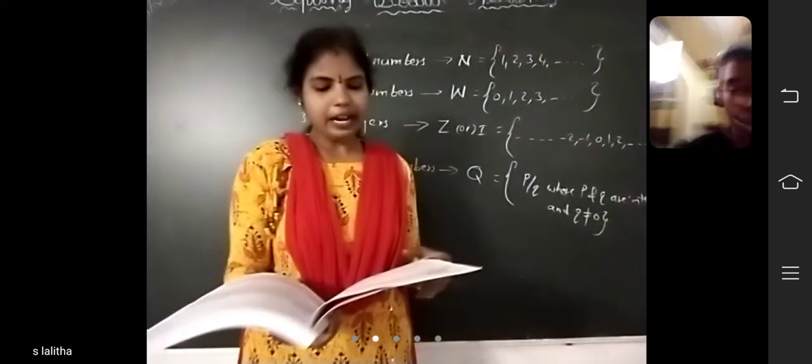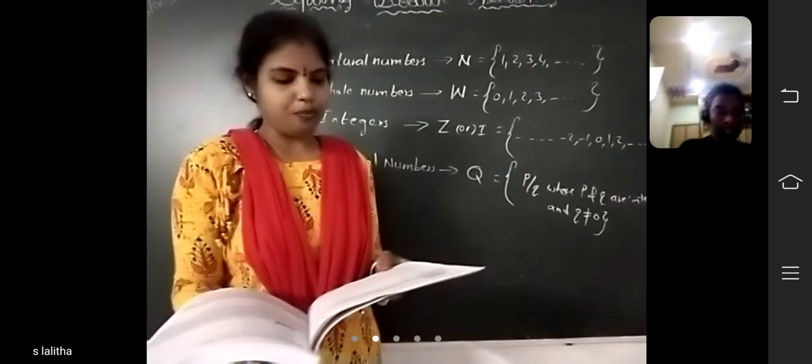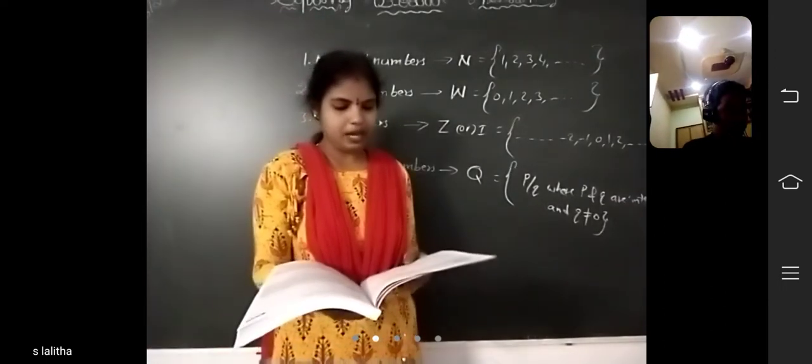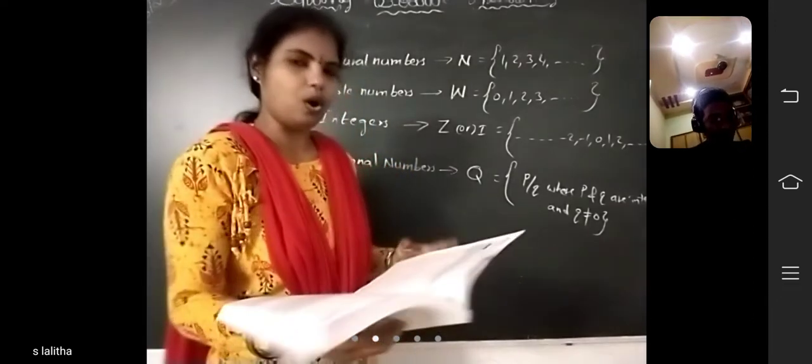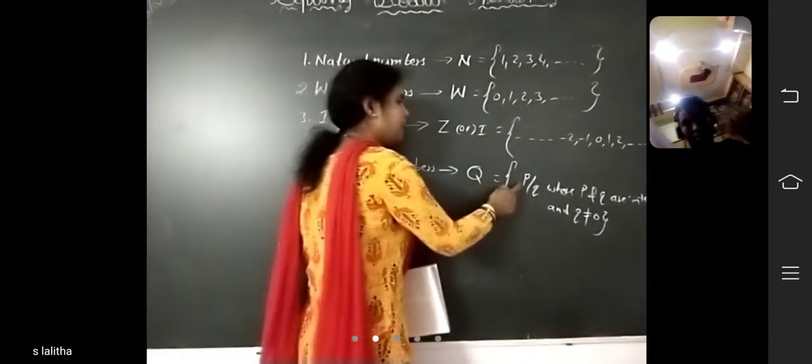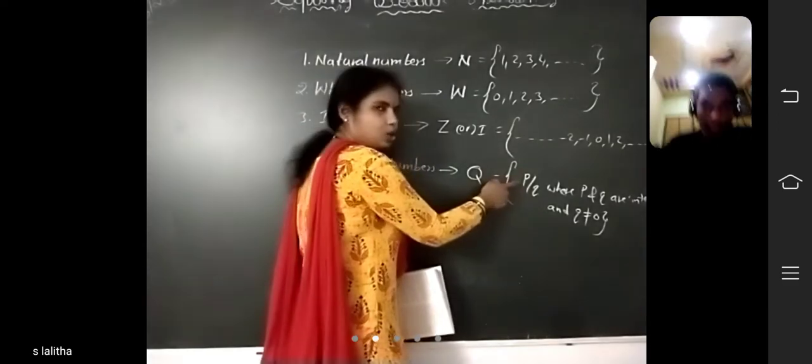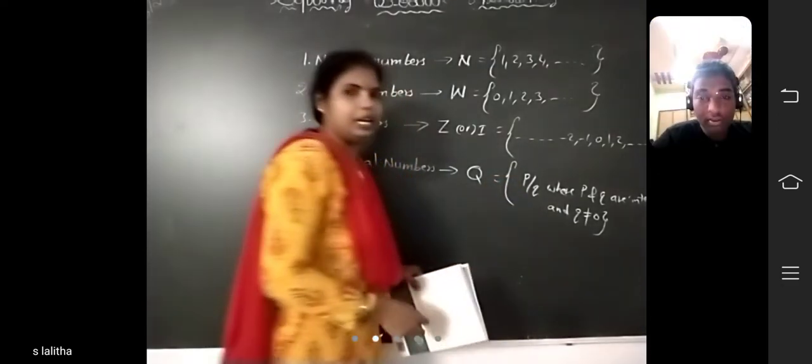Next, numerator and denominator of a rational number. If P by Q is a rational number, then the integer P is known as the numerator and the integer Q is called the denominator. So here P by Q is there: P is the numerator, Q is the denominator.